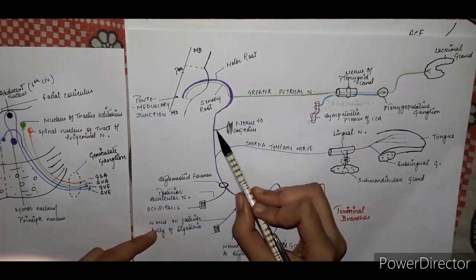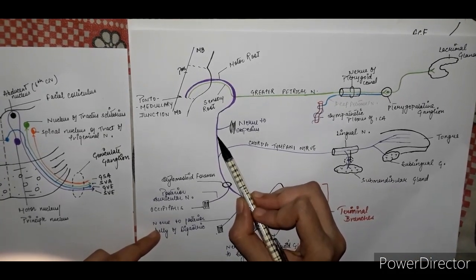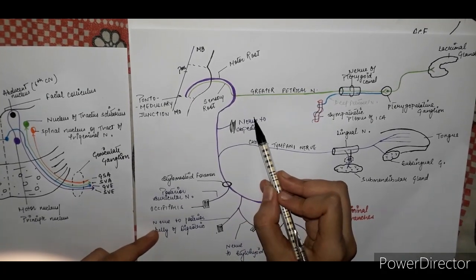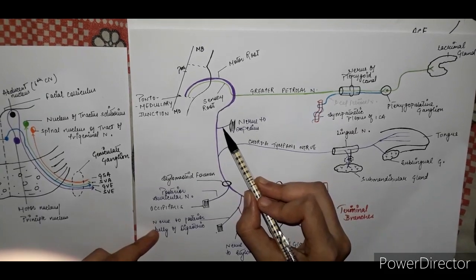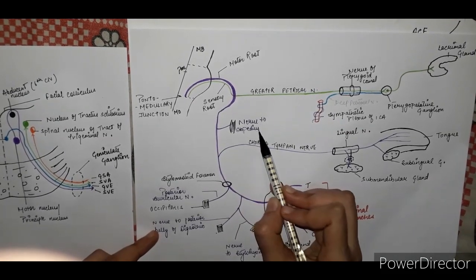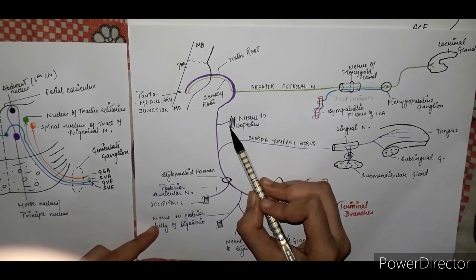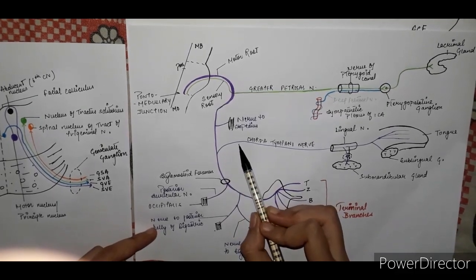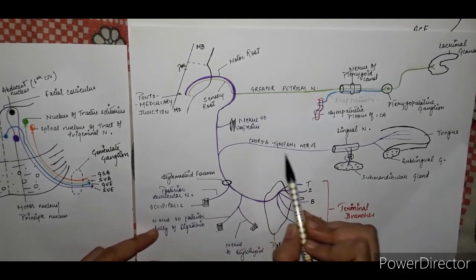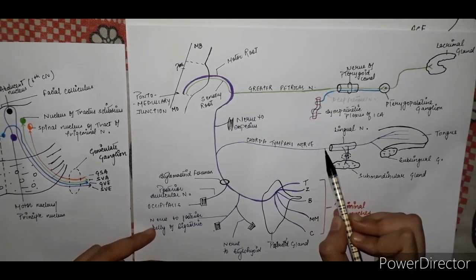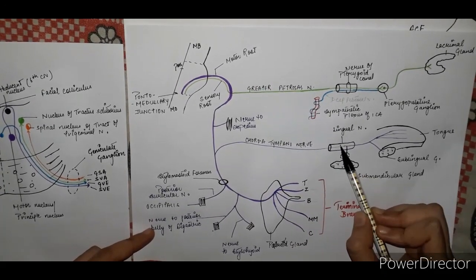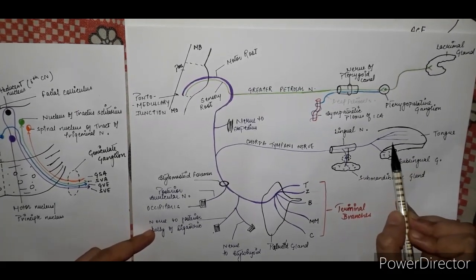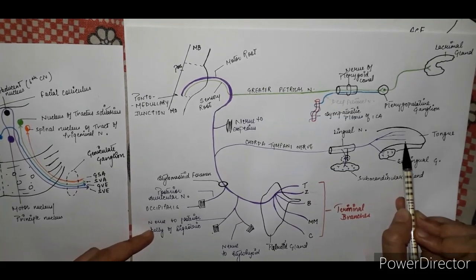Now, in the posterior wall of the middle ear, there is the stapes bone. You find the stapes bone of the middle ear. Here it gives a nerve which is known as nerve to stapedius. Stapedius is the muscle which attaches to the stapes bone. And then it gives another branch in the posterior wall of the middle ear, that is the chorda tympani nerve. Chorda tympani, as it moves forward along with the lingual nerve, supplies the anterior 2/3 of the tongue and provides special taste sensation to the tongue.